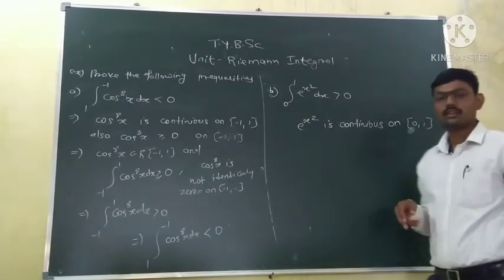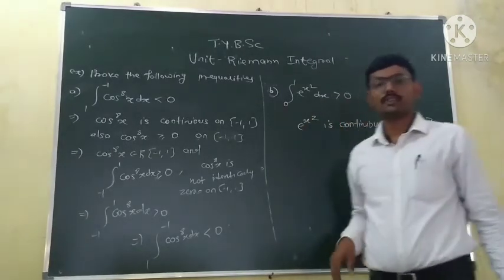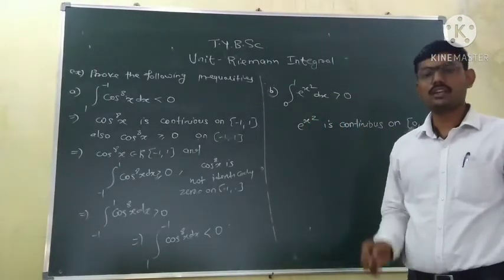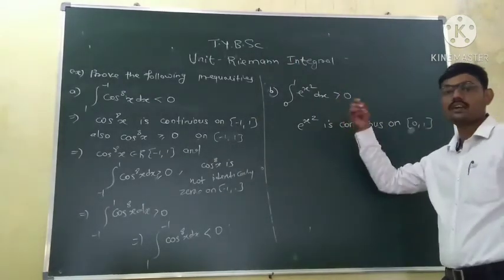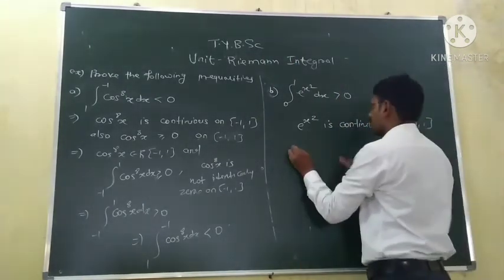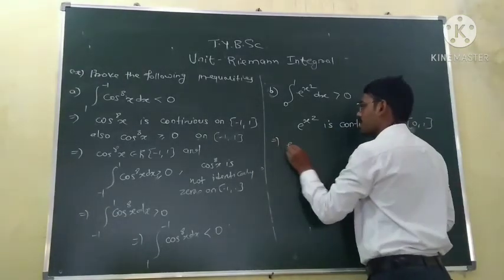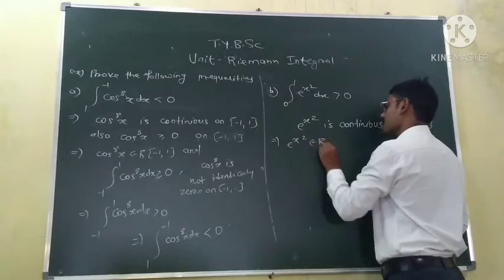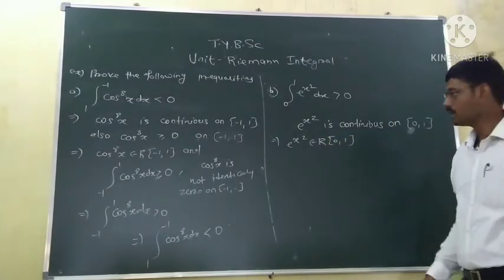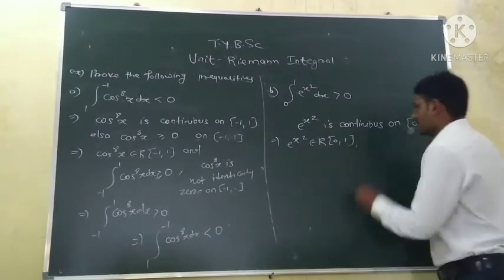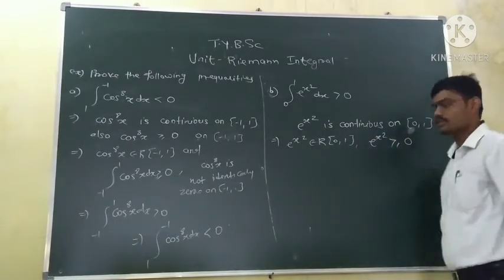Also, this function e raised to power x is never negative. It is always greater than 0. We know the graph of e raised to power x, this exponential graph, is always greater than 0 for any value of x. So it is continuous on 0 to 1. This implies e raised to power x square is Riemann integrable on 0 to 1. Also, e raised to power x square is always greater than or equal to 0.